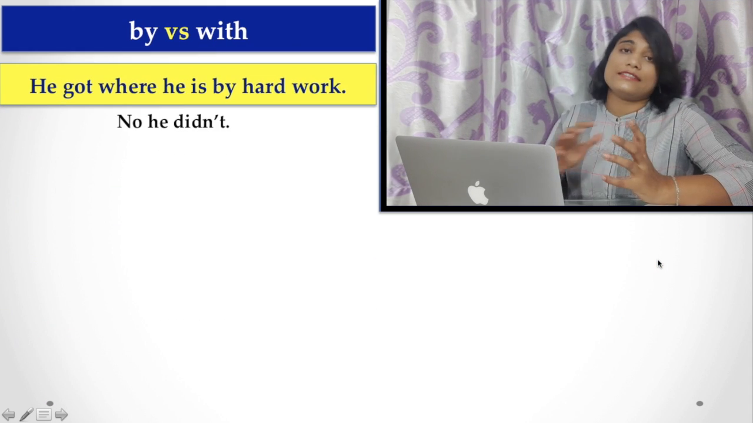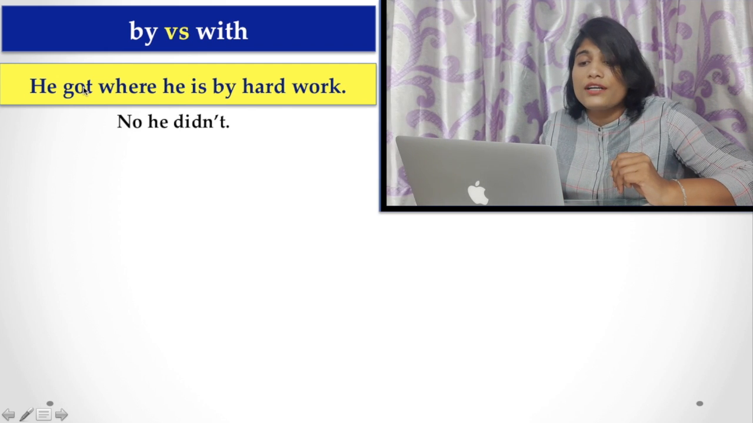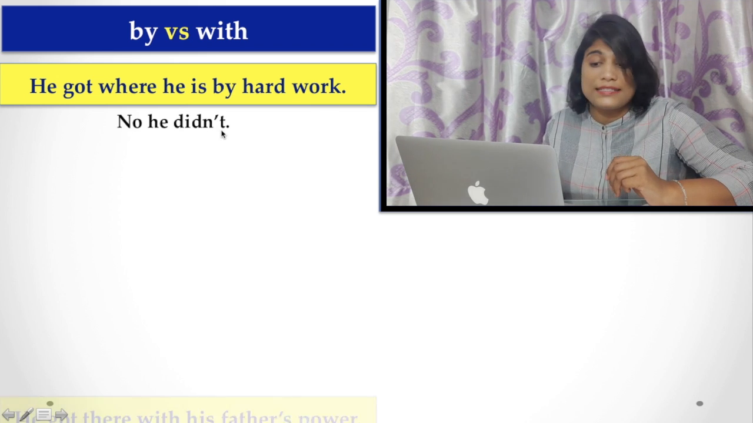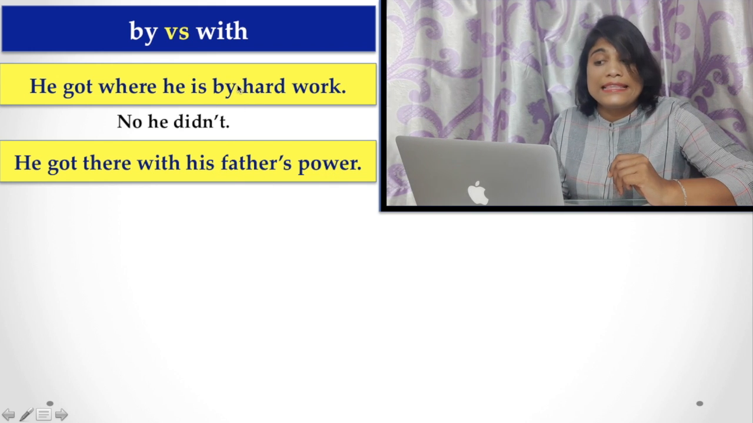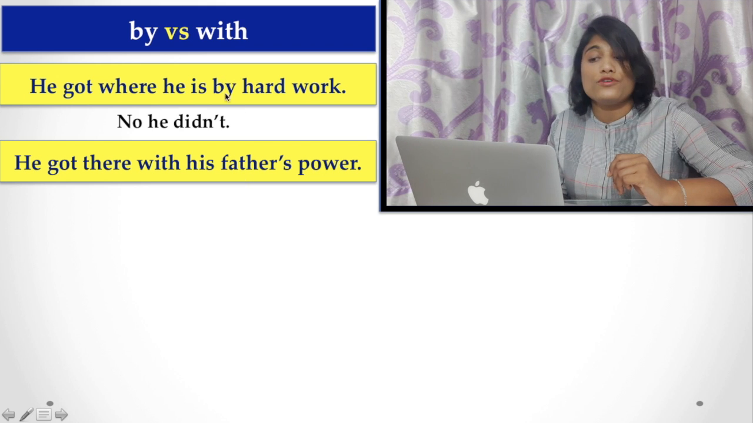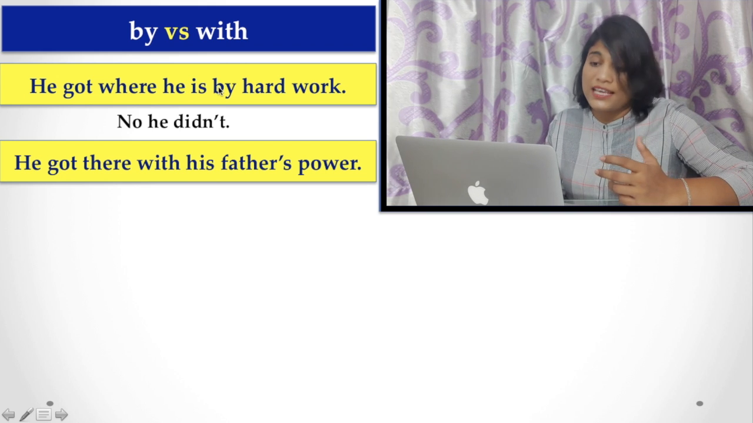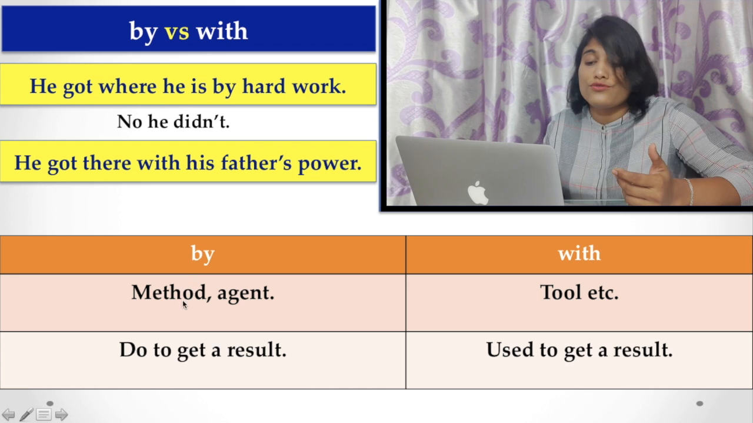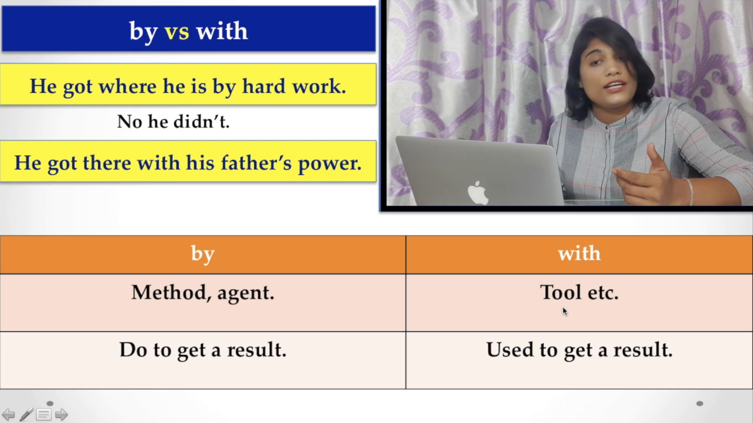Now, by versus with, what is the difference then? He got where he was by hard work. No, he didn't. You can say that he got there with his father's power. In these two examples, the prepositions by and with are used in a different sense. What is the difference then? Here, by refers to the method or agent, whereas with refers to the tool.